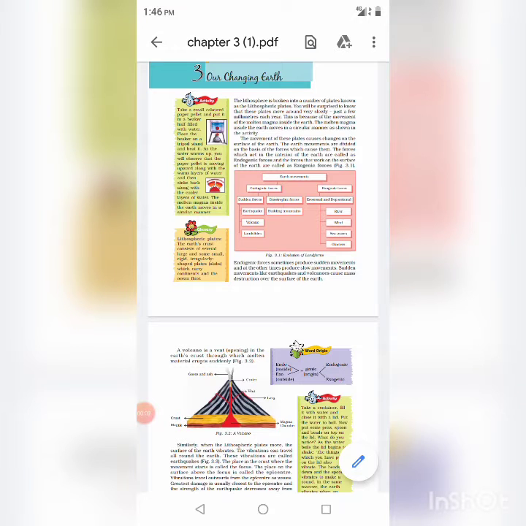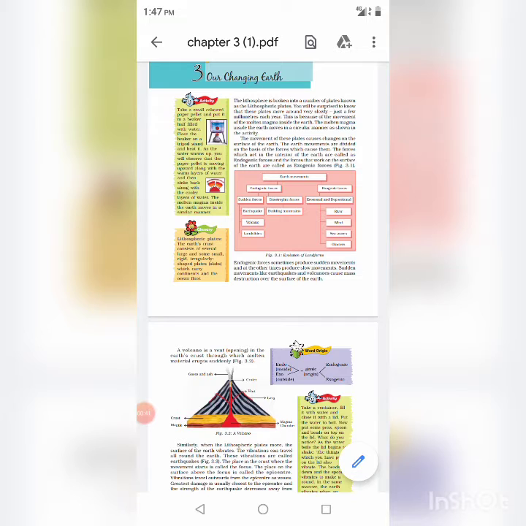Today we will discuss class 7th geography's third chapter, Our Changing Earth. It will help us to understand the movement of the earth, which is related to force, and how an earthquake happens. It also explains terms like volcano, focus, epicenter, etc., and the concepts related to sea waves, rivers, ice, and winds. So, let us discuss the chapter.